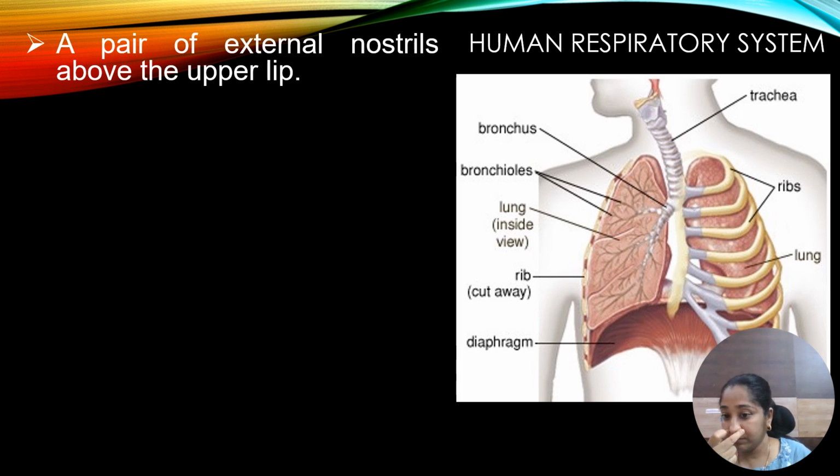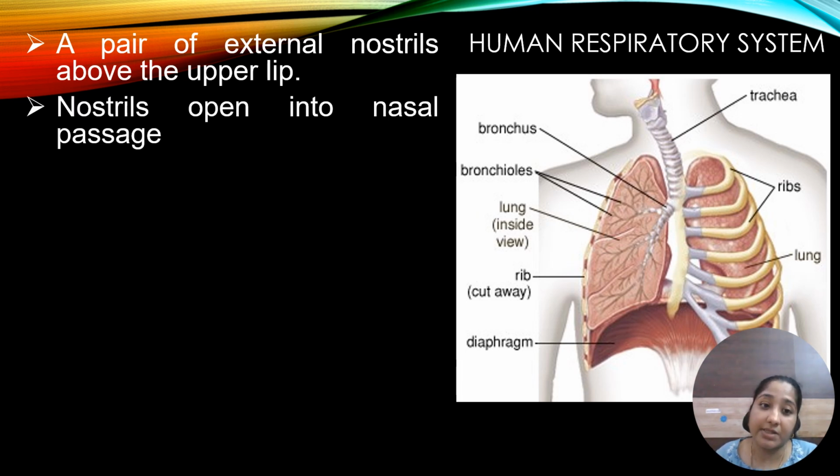These are the nostrils. Next, these external nostrils, present above the upper lip, open into the nasal passage.